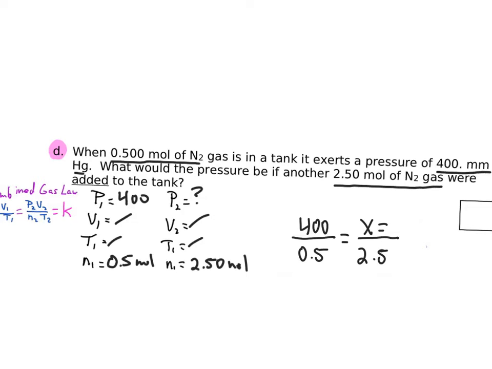So 400 times 2.5 divided by 0.5 is going to be equal to a pressure of 2,000 millimeters of mercury. That literally means that's in a column of mercury. Mercury's going up 2,000 millimeters, which is about 2 meters.